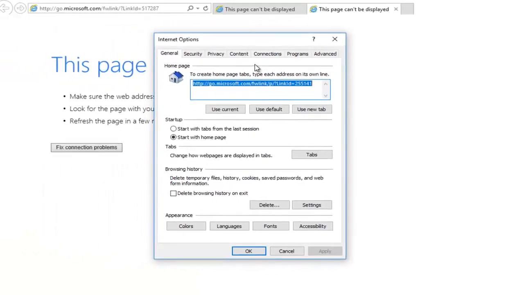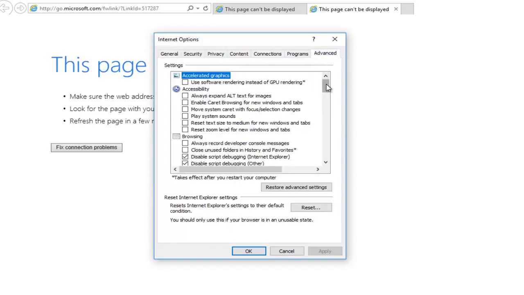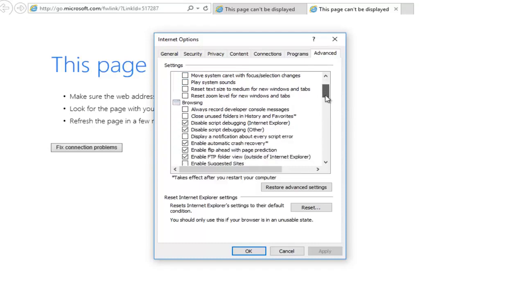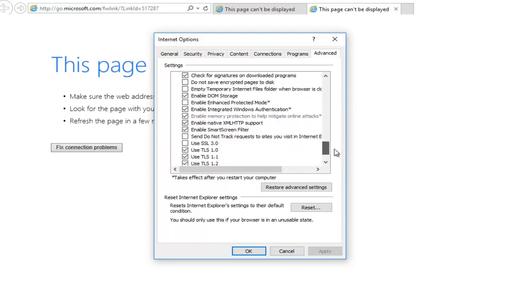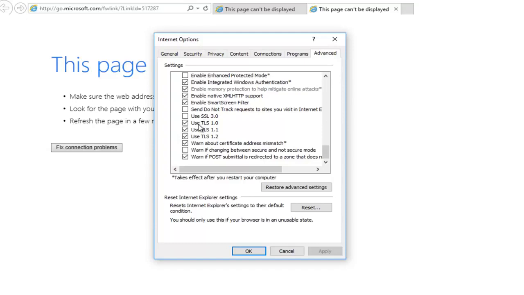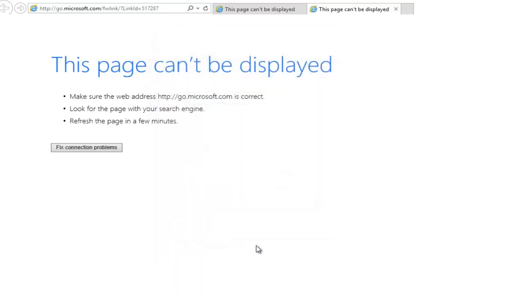So now underneath Internet Options, you want to go and left click on the Advanced tab. It should be on the far right side, so it should be pretty easy to navigate to. And once you have done that, you want to scroll down on this list until you get to near the bottom where it says Use TLS 1.0, 1.1, and 1.2. You want to make sure they are all checked. Once you've ensured they are all check marked, you want to click on OK.